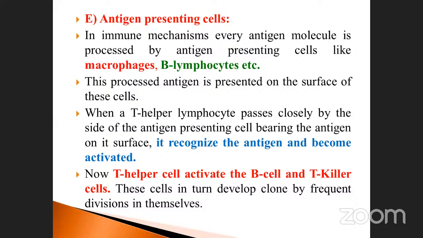Now T helper cells activate the B cells and T killer cells also. These cells in turn develop a clone by frequent division. Once the T helper cell is activated, it activates the B cells. Already we studied this, isn't it? When it passes closely, the T helper cell binds with the B cell antigen. As a result, the clone process automatically starts. This is the important process.